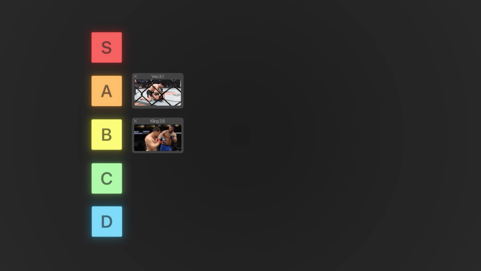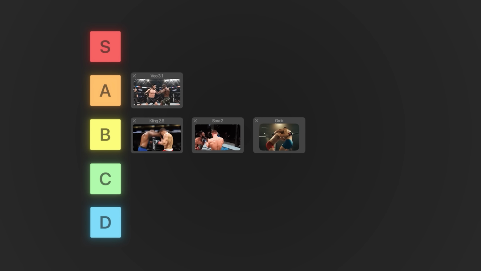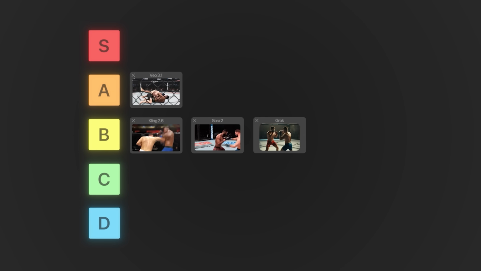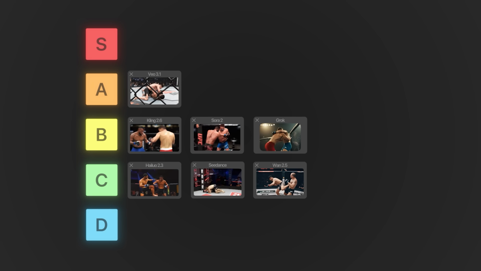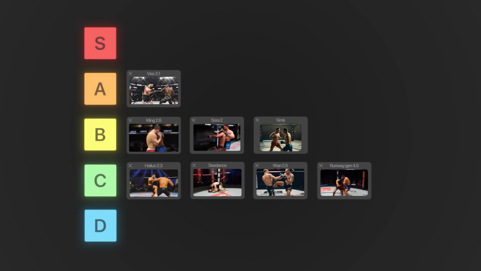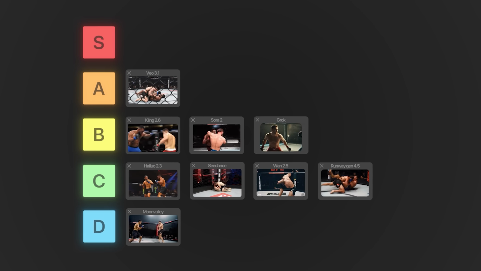If I were to rank this, I would put in the A tier Google Veo 3.1. Then in the B tier, I would put Kling 2.6, Sora 2, and Grok actually. Now for the C tier, this one's gonna be tough. I would put Minimax, Seedance 2.5, and Runway Gen 4.5 all in the C tier. D tier. I hate to do it, brother, but there's just nothing that I can do about this.